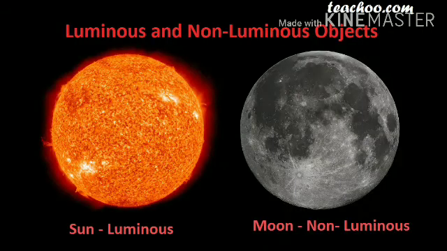So objects which are either man-made or natural and emit their own light are called luminous objects. These are sun, means all stars, firefly, torch, bulb, tube light, candle, diya.